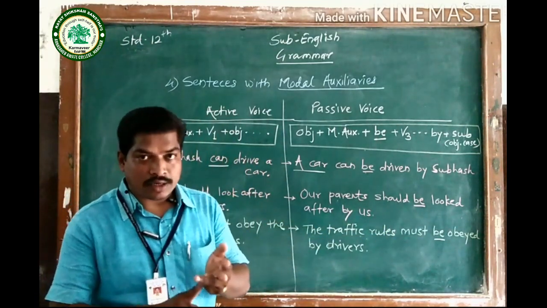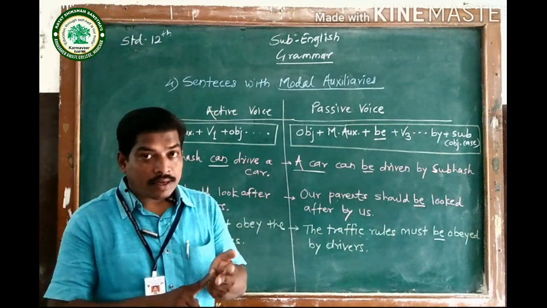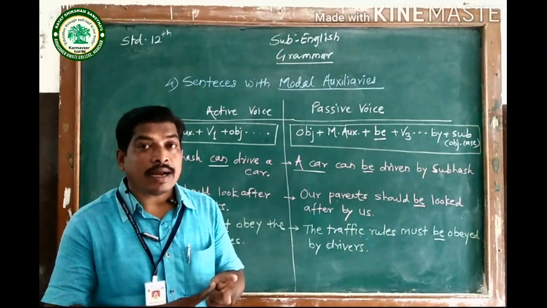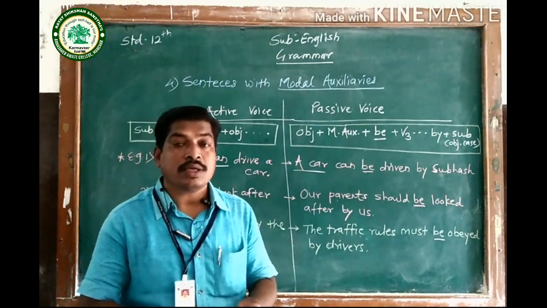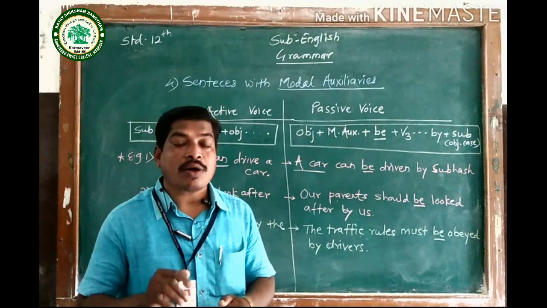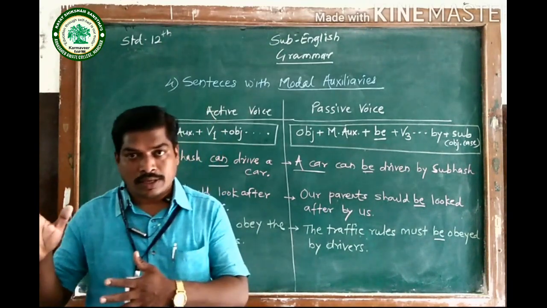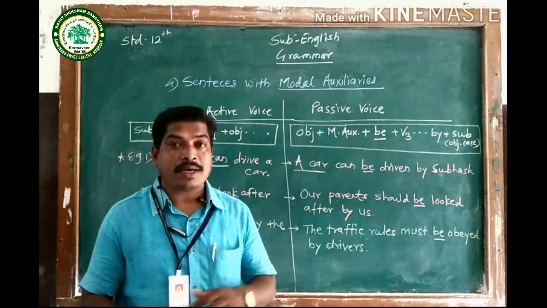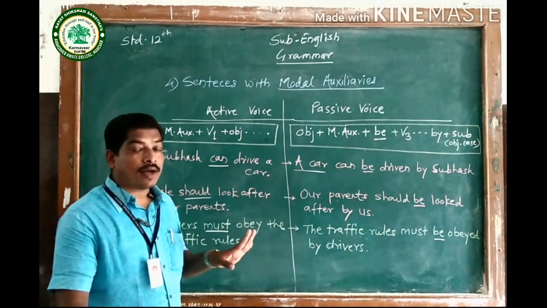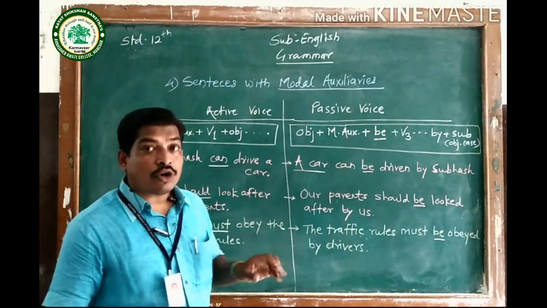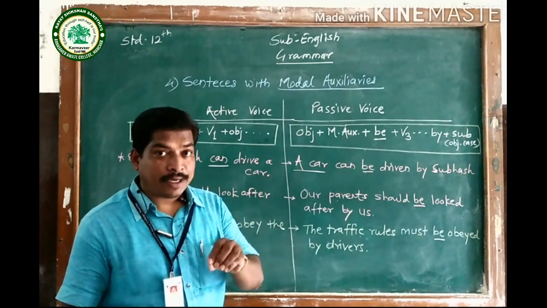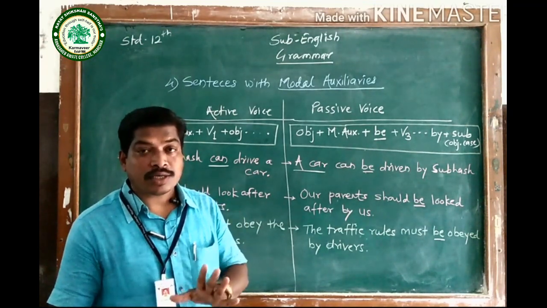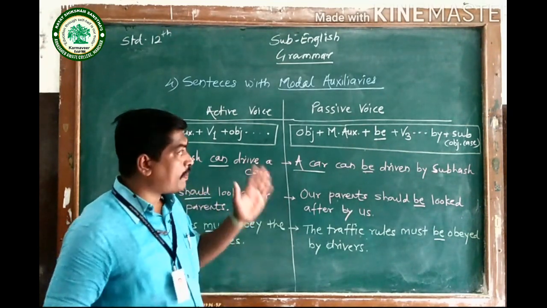So, being in continuous tense, been in perfect tense, and be in simple future and sentences with modal auxiliaries. Those words are the keywords for passive. The remaining rules remain the same. So all the rules are the same, but the proper use of helping verb, and the proper use of being, been, and be, those are the keywords. Those are the words which play a very important role in passive voice.